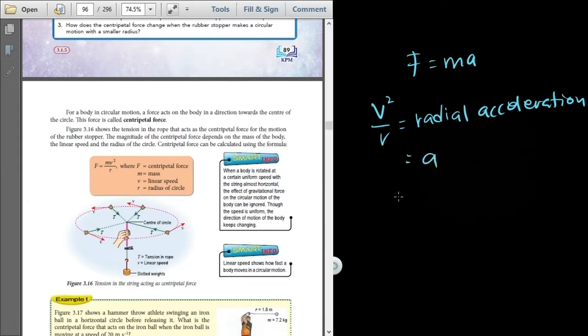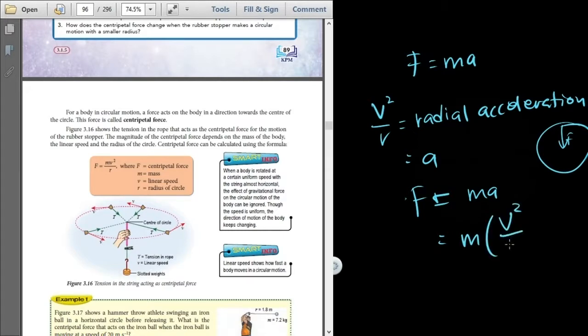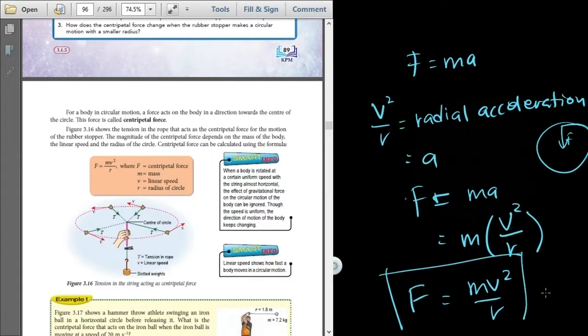So it is an acceleration. Based on F equals ma, F is the force towards the center and m is the mass, and we can substitute the acceleration with v squared over r. So we get this equation for centripetal force.